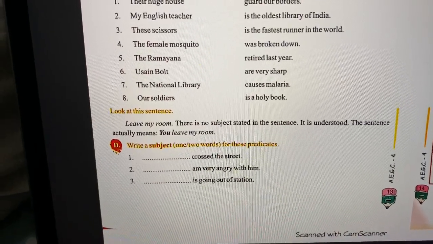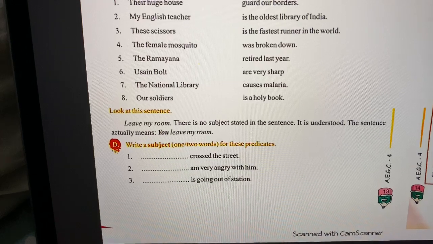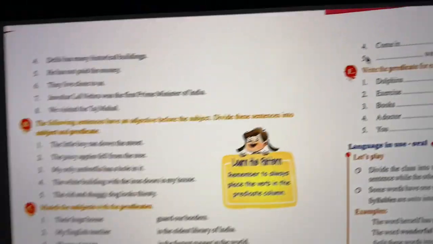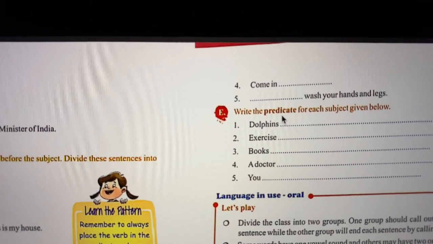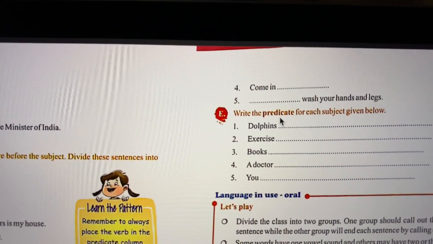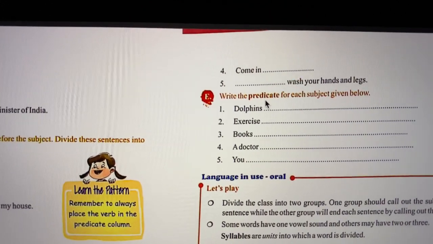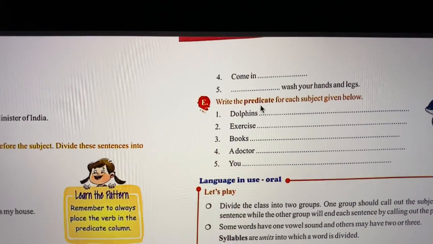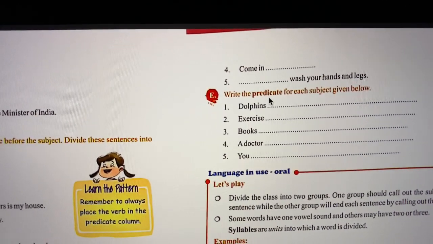The next one, "dash is going out of station." So over here, you can write "She is going out of station." The next one, "dash has come in," and then you can write "Come in, I'm in the master bedroom." Okay. The next one says "blank, wash your hands and legs." So over here you can write "Rima, wash your hands and legs."